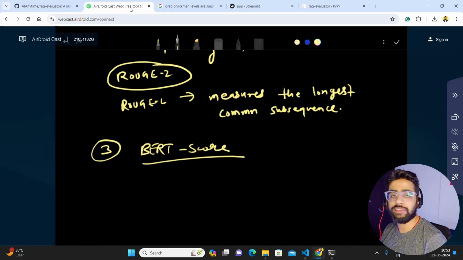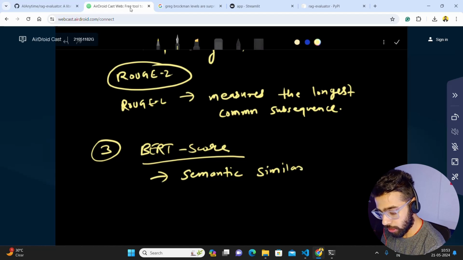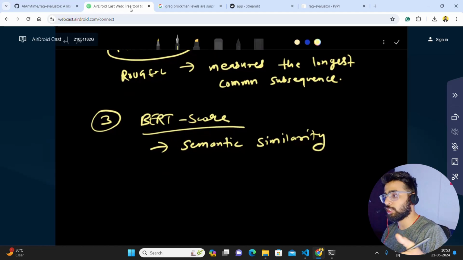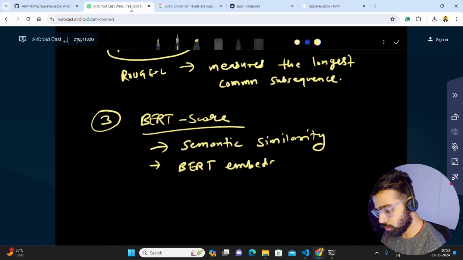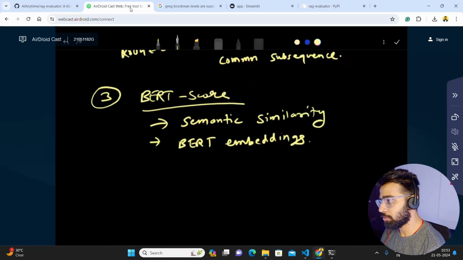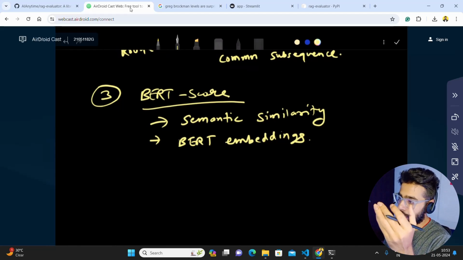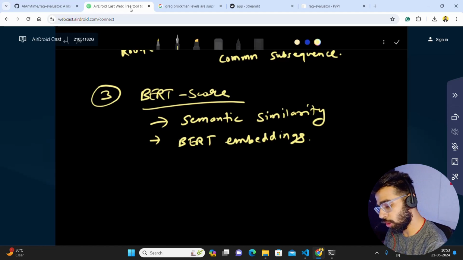Now, BERTScore evaluates semantic similarity. This is very helpful if you're solving a knowledge base kind of use case. Let me write it out. This is for semantic similarity between the generated text and the reference text, using BERT embeddings. It uses BERT embeddings in the backend, and the comparison happens mainly on the token level, guys. So the token embeddings that you have from BERT, and it measures precision, recall, and F1 score. So it gets all three of them.